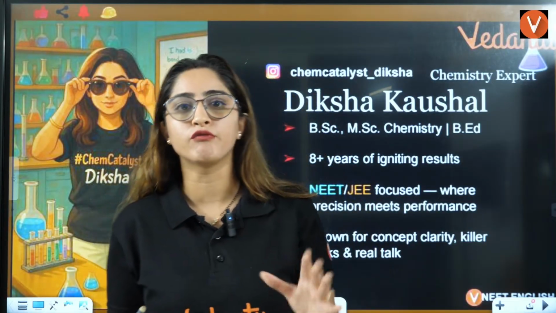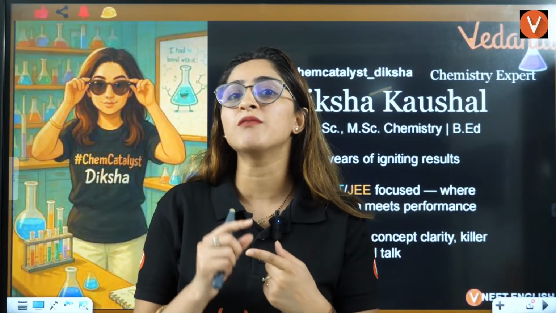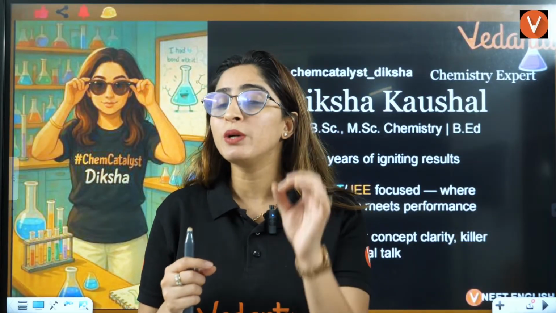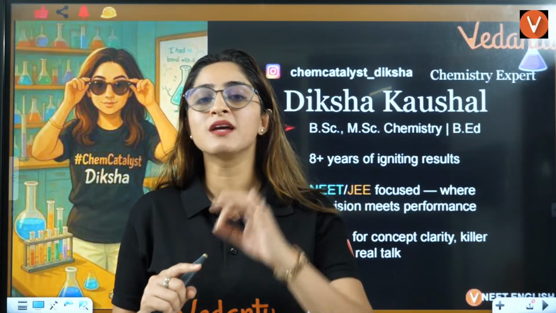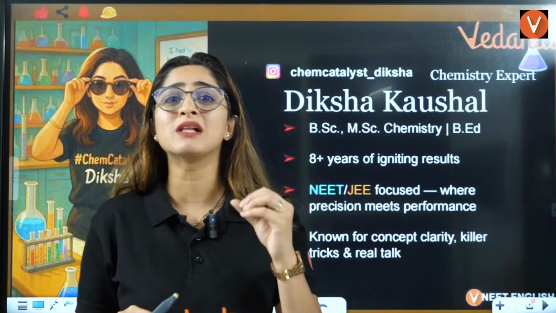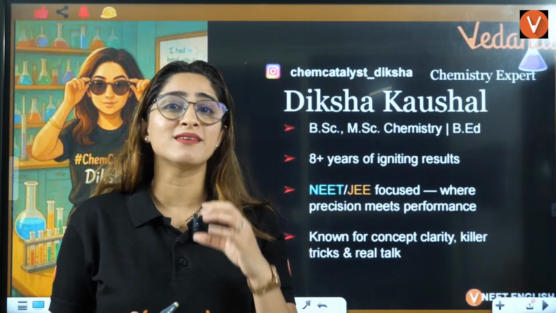Keeping in mind that you are not from a maths background, you have not studied trigonometry, all these things, this session automatically becomes very, very important for all of you, because to gain marks in physical chemistry, you need to have full confidence on log and anti-log. In your questions of electrochemistry, chemical kinetics, equilibrium, thermodynamics, you will see formulas where log is heavily used.